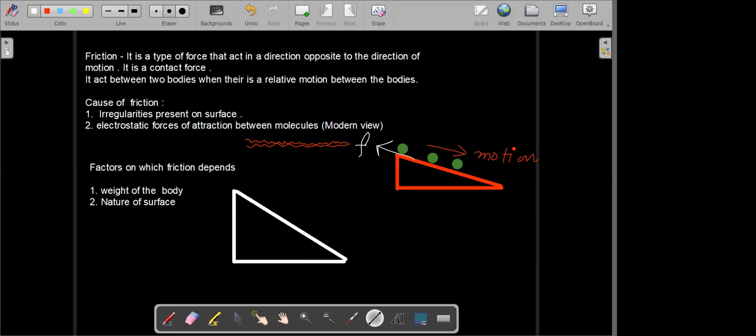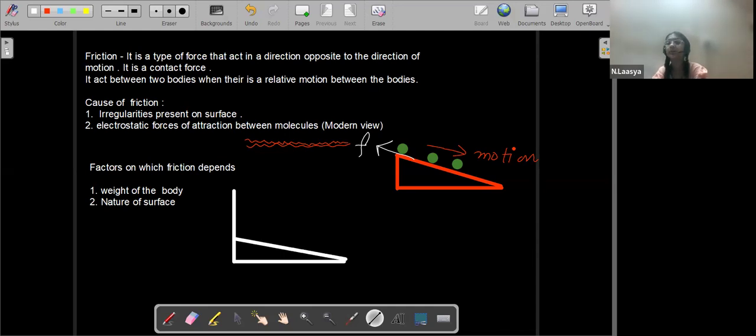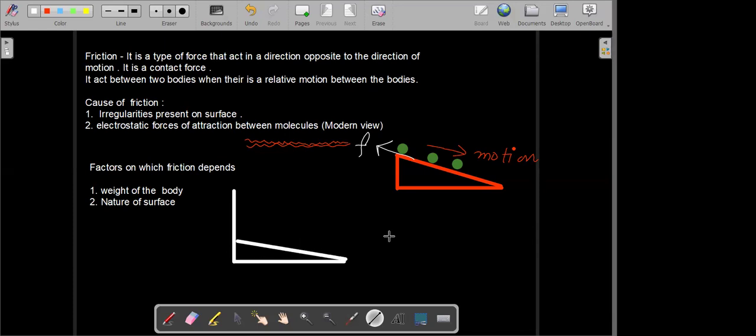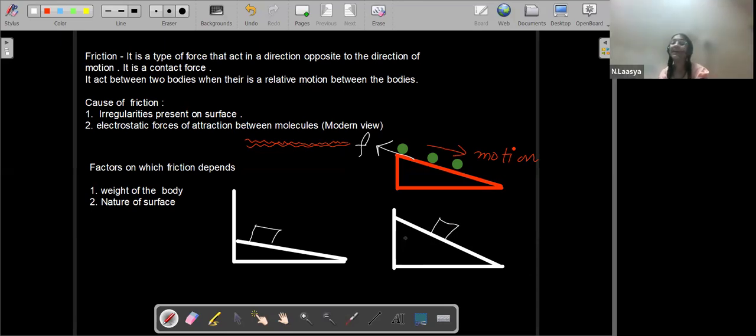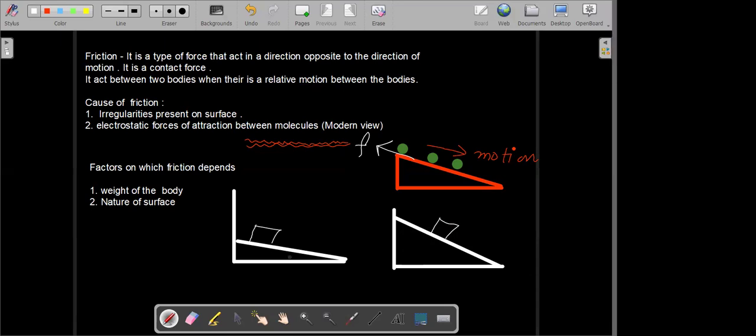Do you think it is possible for the block to slide at every angle? No, sir. At some angle, it stops sliding. Let's say I have one of this angle and here I make another one. In which of the two cases is the block likely to slide? The second one. Why? Because it is more inclined. Yes. So can I say here that the force of friction is opposing its motion?